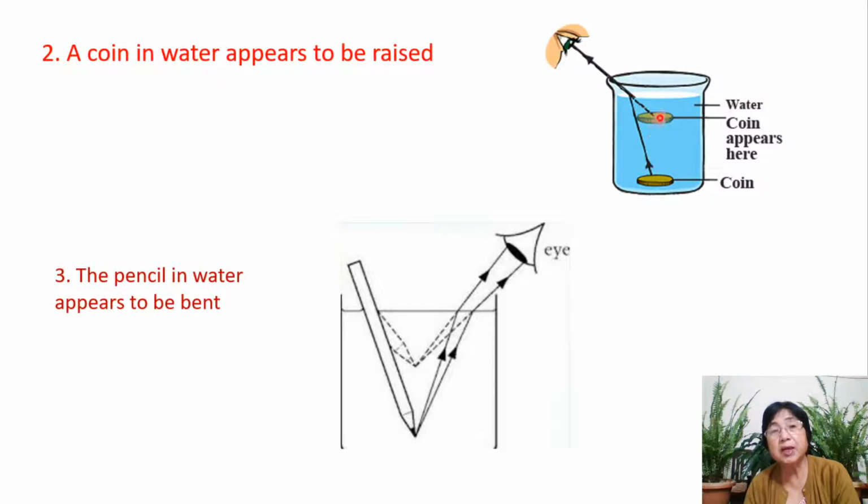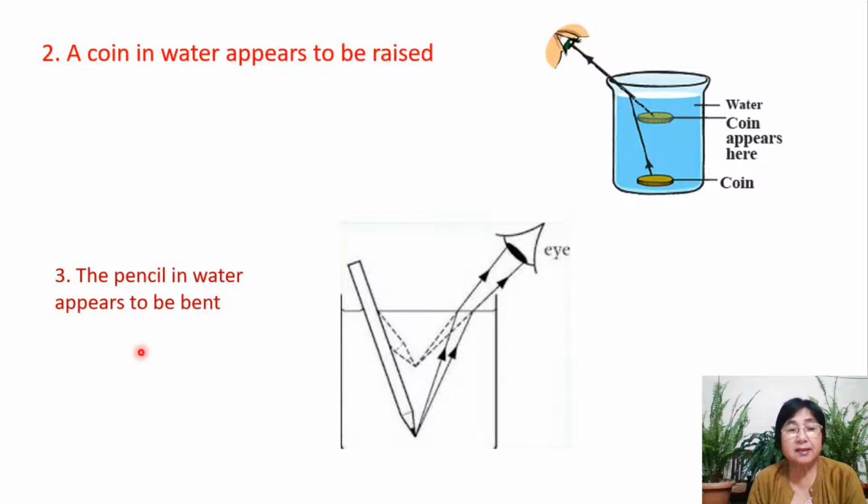Because now he will be seeing the image of the coin that is formed. And this coin is raised. If you look here, from here it is raised to this position. It appears to be raised. So a coin in water appears to be raised.